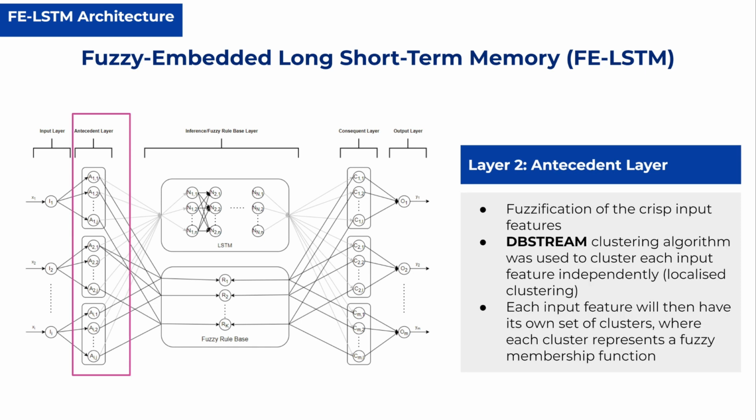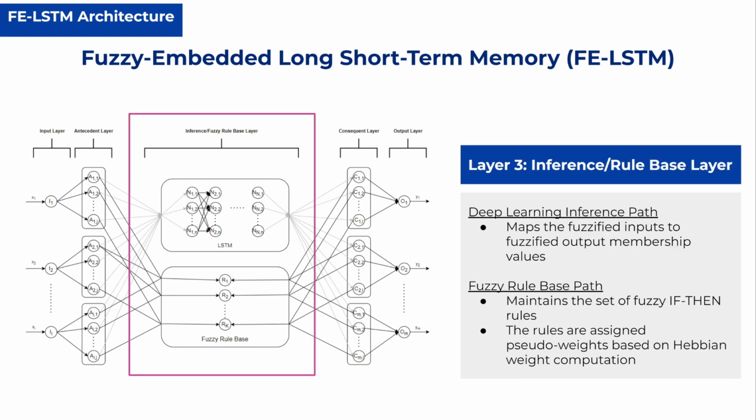This is where fuzzification of the input features is performed. The DB-stream clustering algorithm was used to cluster each input feature independently in a localized approach. Thus, each input feature will have its own set of clusters, with each cluster representing a fuzzy membership function. These membership functions are used to fuzzify the input features. Our third layer comprises of the parallel inference and rule-based layers.